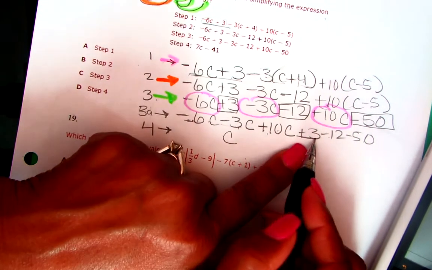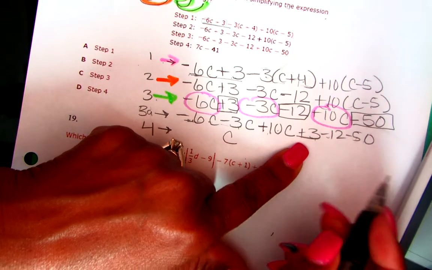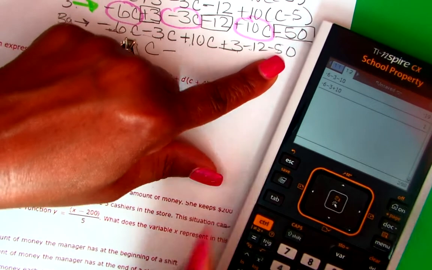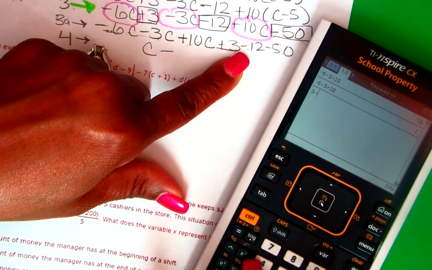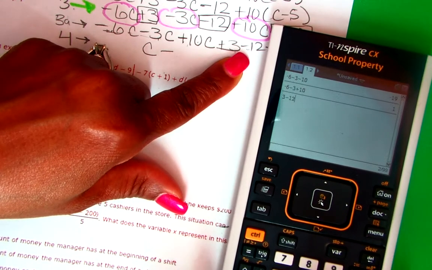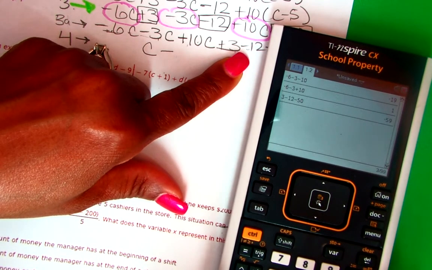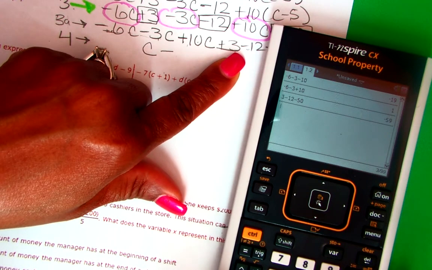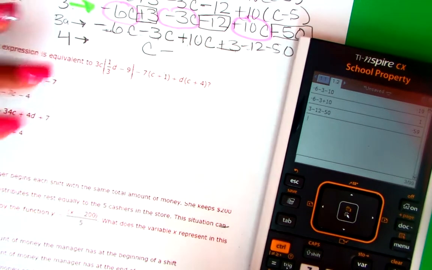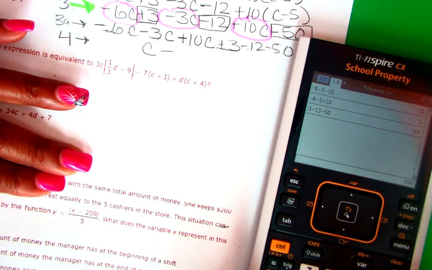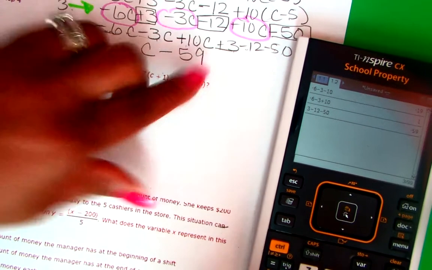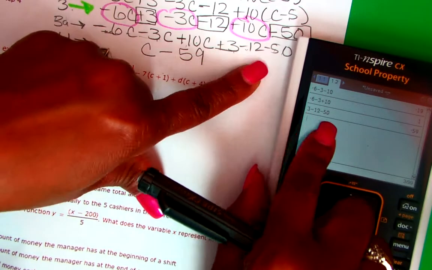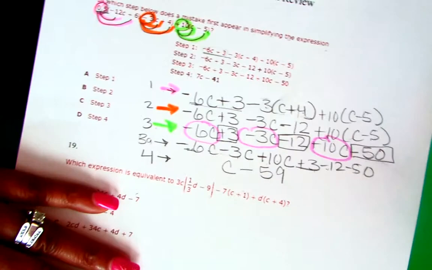Then I have here positive 3 minus 17, if you will, and that'll be minus 50. Let's put it in the calculator. We got 3 minus 12 minus 50. Enter. You get negative 59. Okay? Because I put in that 3. Got to make sure. That's negative 59. So the mistake, now I'm going to go and look.